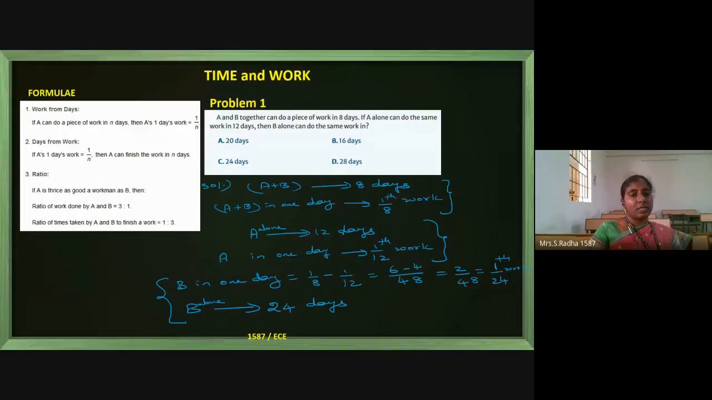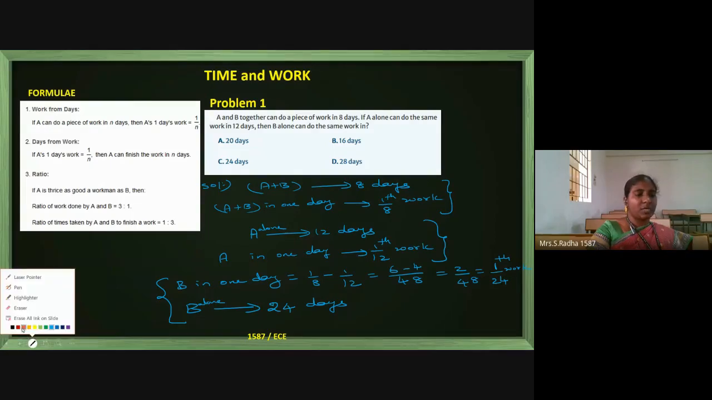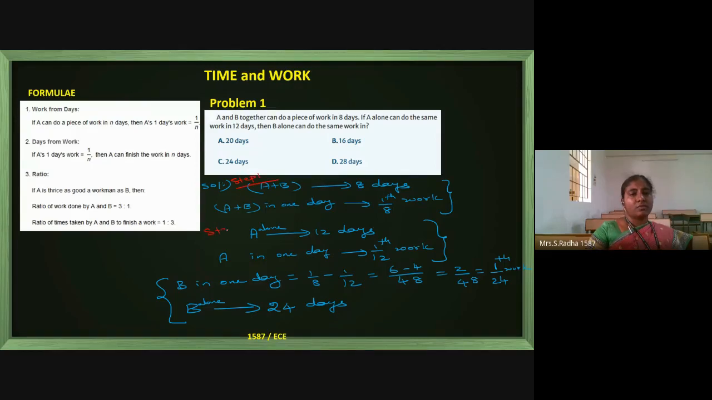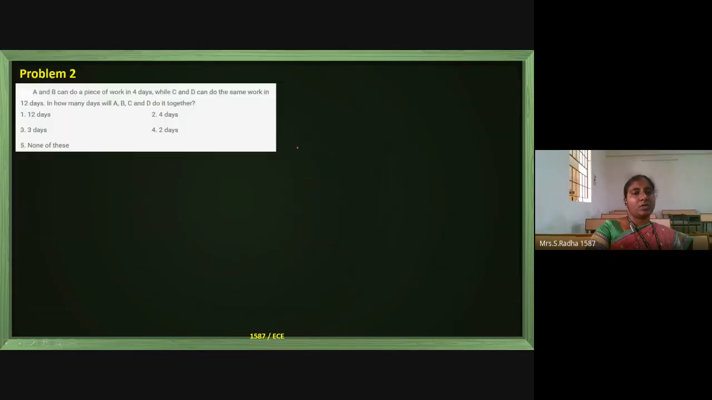This is the logic we have used in the previous cases also. First we are taking A plus B together, this is step 1 given in the question. This is the story of A alone, step 2. Now we are calculating how many days B alone will take, and it is 24 days. Same logic we can apply for the next problems also.